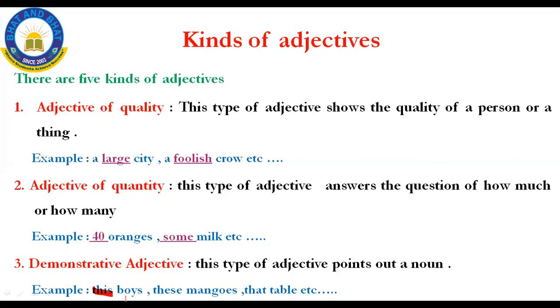Okay, boys is a noun there, and this is a demonstrative word, and mangoes, and table. See, demonstrative adjective is nothing but this type of adjective that points out a noun. For example, these boys. This is a demonstrative and it is followed by a noun. And these mangoes, this is a demonstrative word and it is followed by a noun.